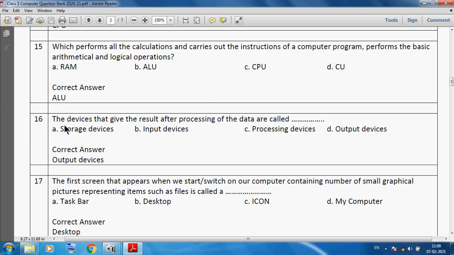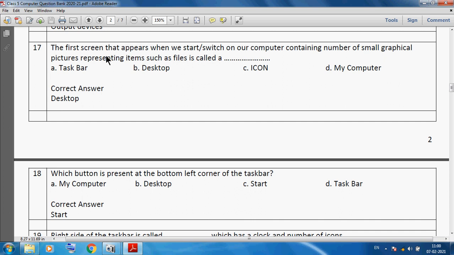So ALU. The device that gives the result after processing of data is called, we can say, output device. It is used to give the result after processing of data. The first screen that appears when we switch on our computer, containing a number of small graphical pictures representing items such as files, is called a desktop. So desktop is our first screen that appears when we switch on our computer, containing graphical pictures representing items such as files.